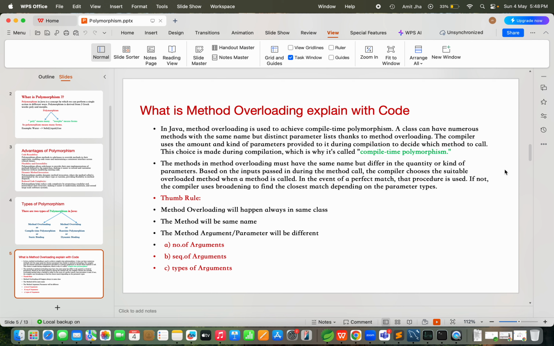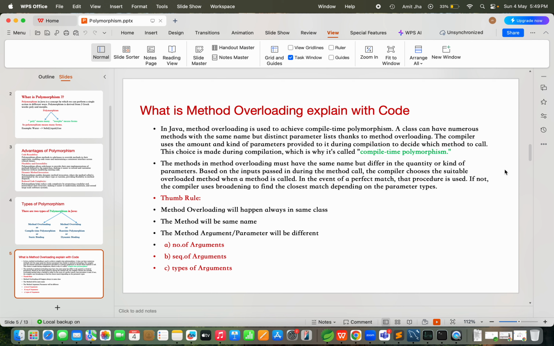The compiler uses the number and kind of parameters provided to it during compilation to decide which method to call as per its parameters. This choice is made during compilation, which is why we say it is compile time polymorphism. So at compile time we decide which method we need to call as per our method parameters.